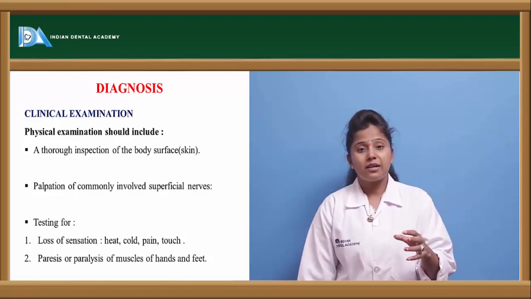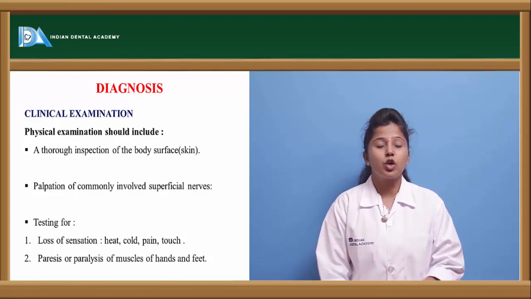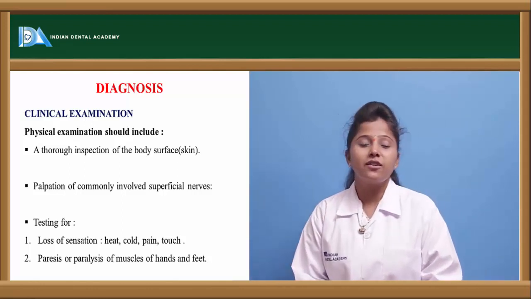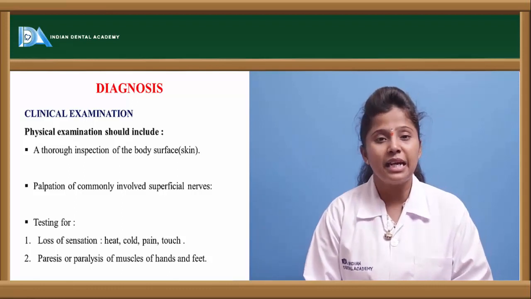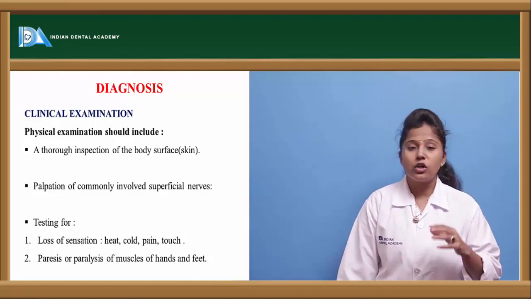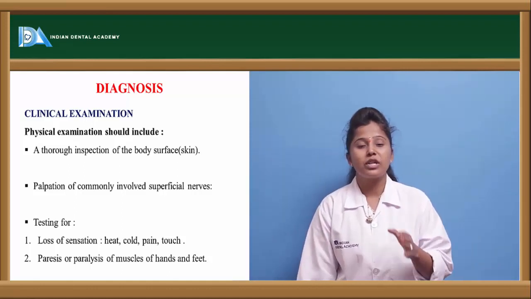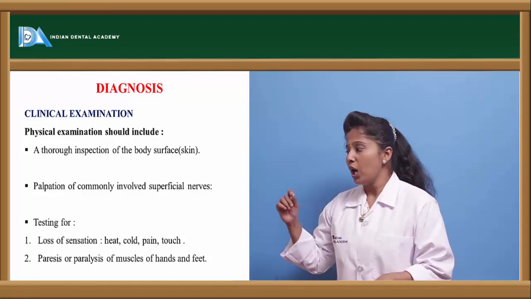And while we observe the person physically, we have to check the palpation, in the sense of the nerve pulse, whether the pulse is normal or if there is any abnormality in the person, should be observed. And we also have to test for sensation, whether the person can feel the senses or not.